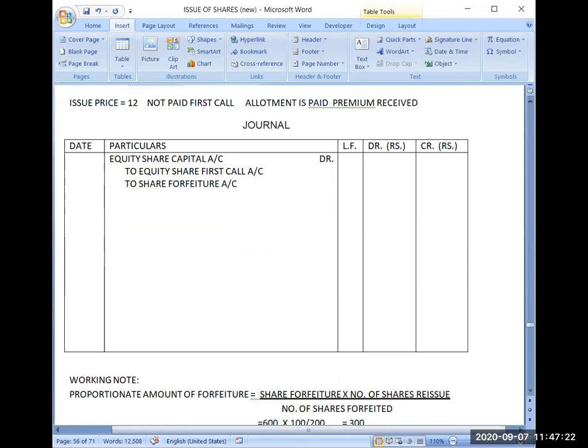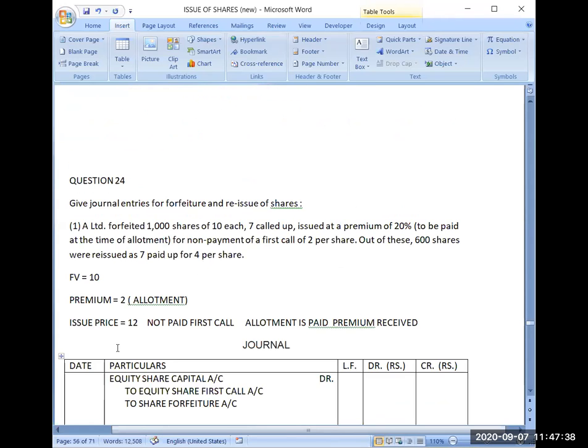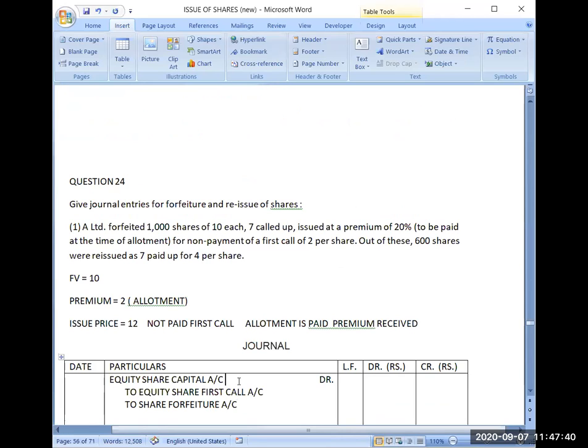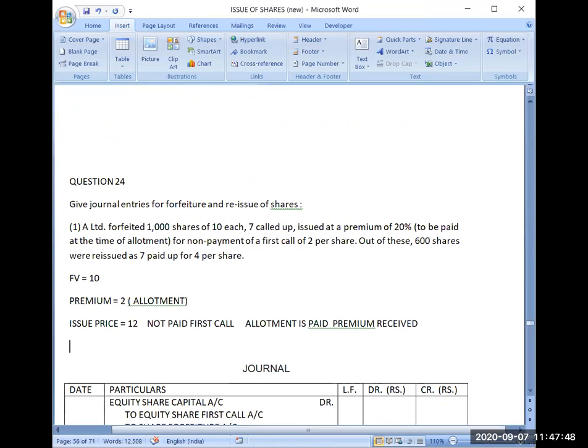Is it clear? Okay. Now coming to the amounts part. So rule of equity share capital is that capital should be called up. That amount will be written here. Now first thing which I will be deciding is how many shares I have to forfeit. Number of shares to forfeit. It is 1000.